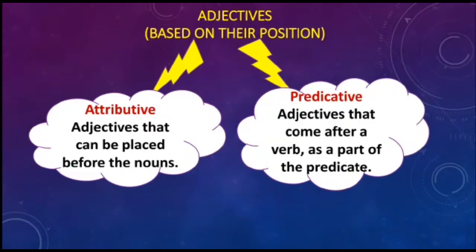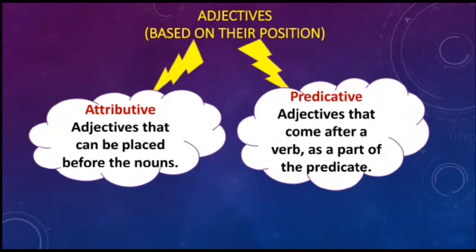What are attributive adjectives? Adjectives that can be placed just before the nouns are called attributive adjectives. Then what are predicative adjectives? Adjectives that come after a verb in the predicate part of the sentence are called predicative adjectives.